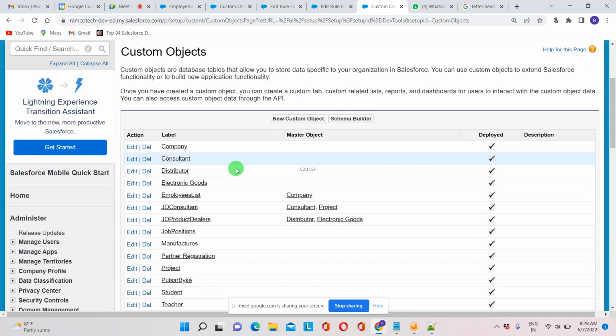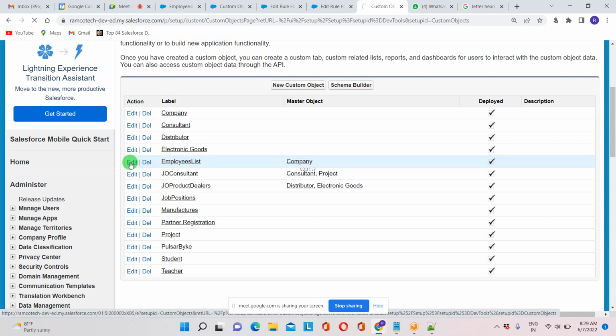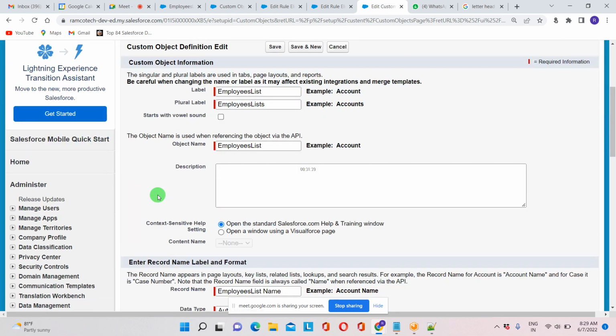Why do we need to create a new field? We are doing the new task, right? Oh, no, no, one minute. So just click on employee list. So just edit this.